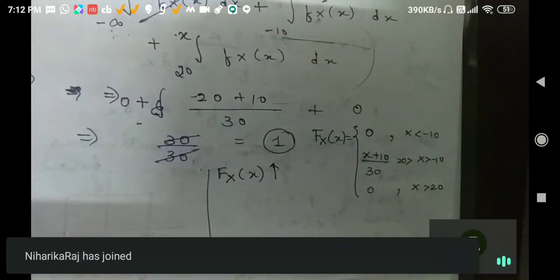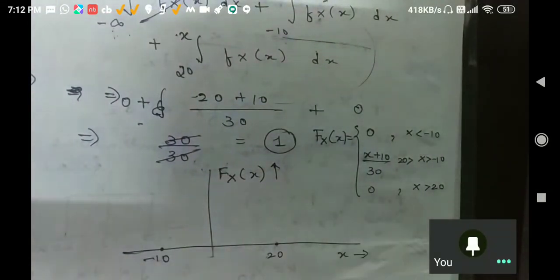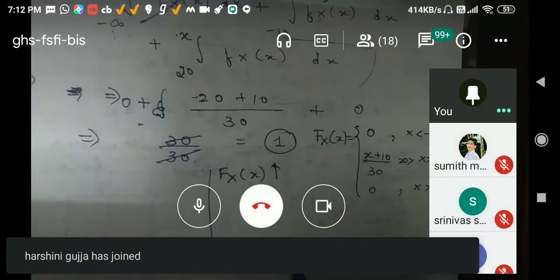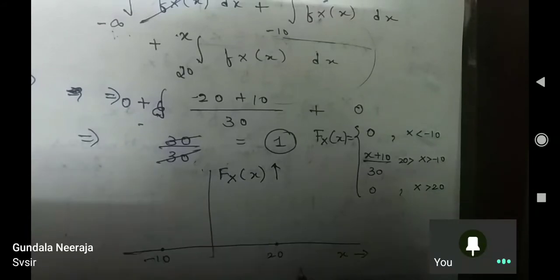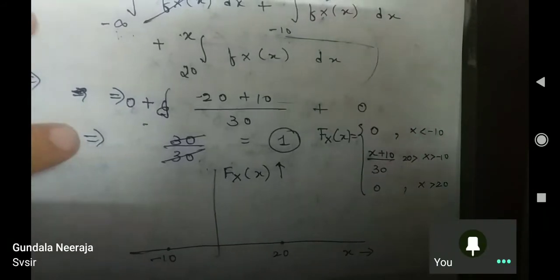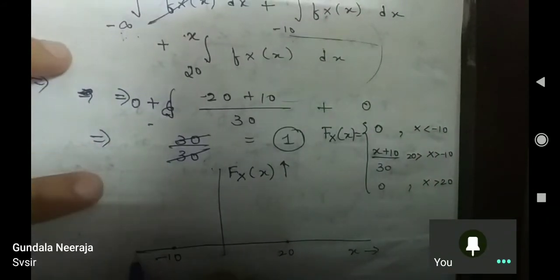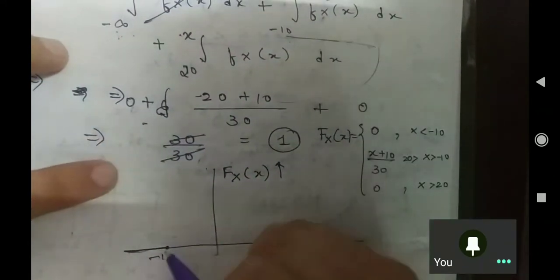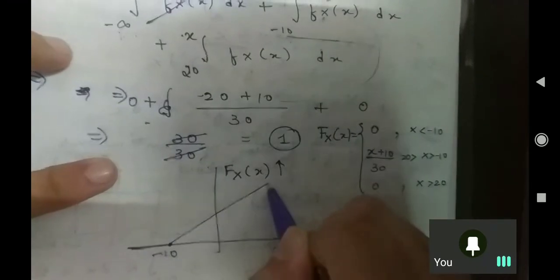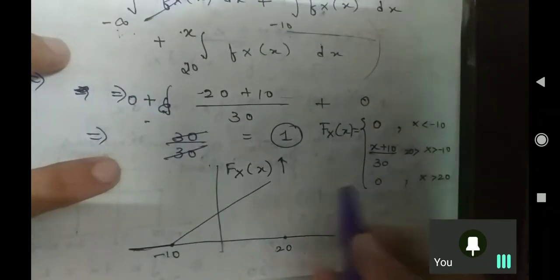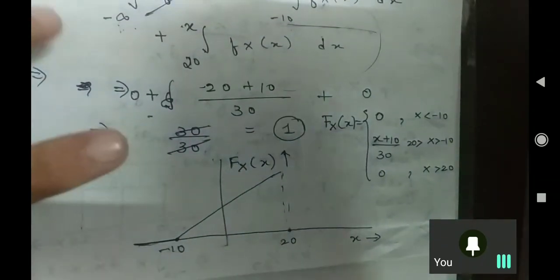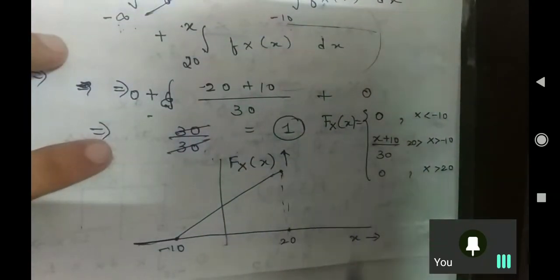Is that clear or not? To everybody? Yes, sir. So from here to here, this will be a straight line. You can see, this is an equation of a straight line. Now can anybody tell me what should be the value here?